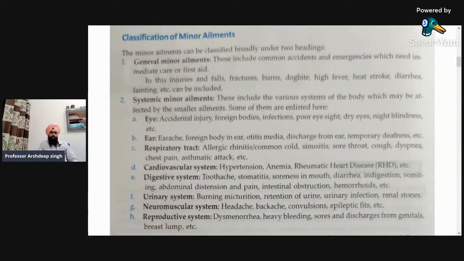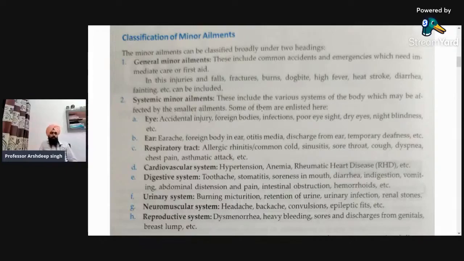Okay. Next, the second one is the systematic minor ailments. As the name indicates, it includes the specific organ or organ system. For example, first is the eye: accidental injury in the eye, foreign bodies in the eye, infection, poor eyesight, dry eyes, night blindness, etc. So these are the minor ailments relating to the eye.